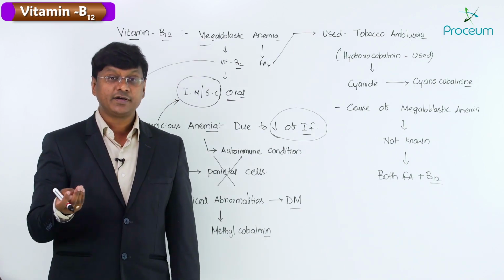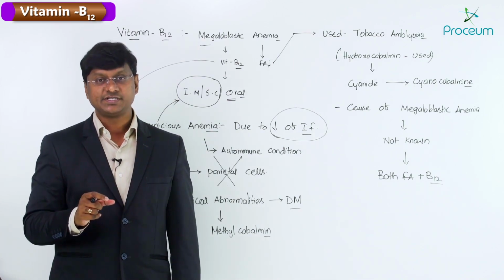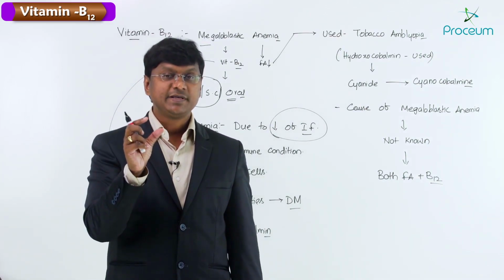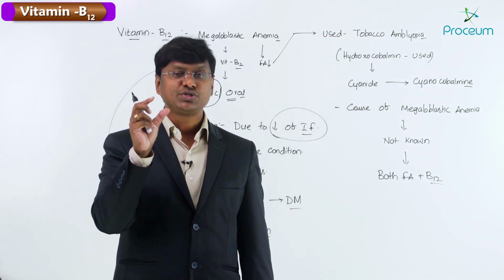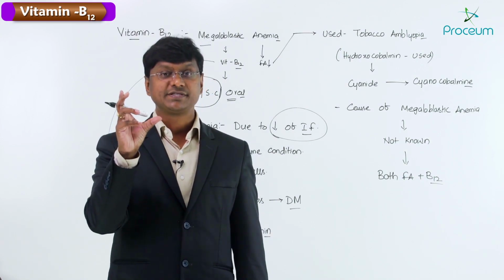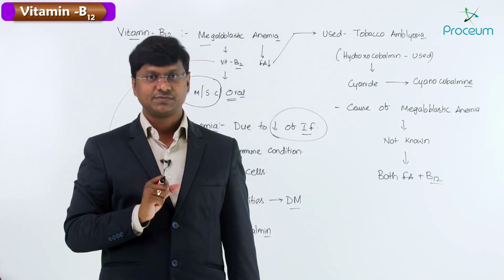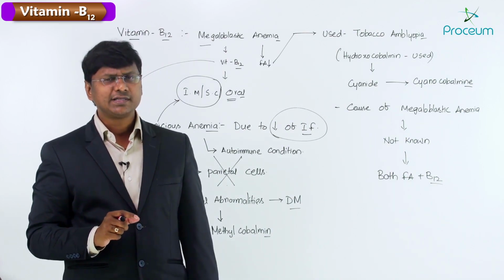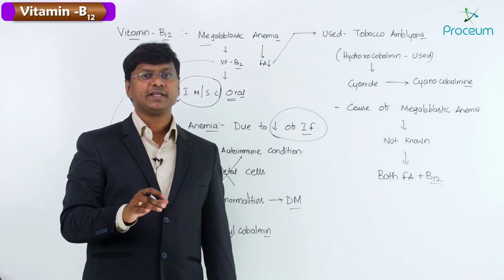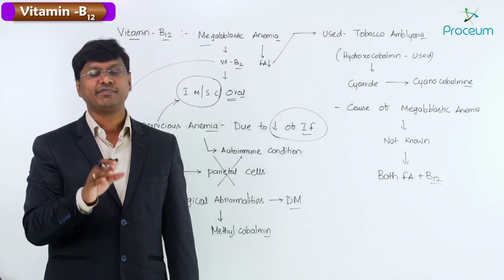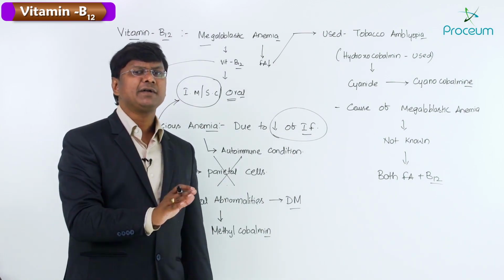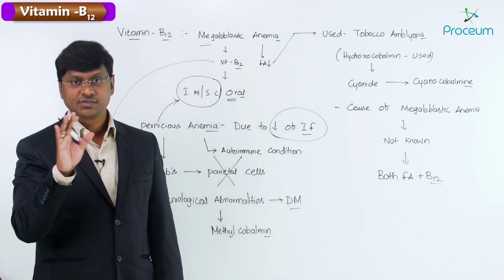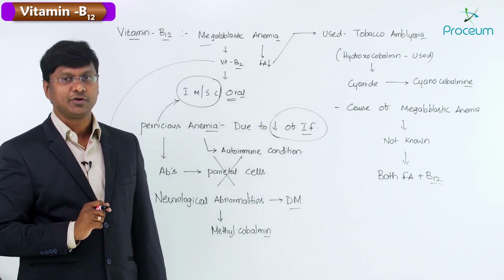They are required for the DNA formation within the RBC. If there is vitamin B12 deficiency or folic acid deficiency, you have immature RBCs, where you have the presence of the megaloblasts. Now, what are the other causes of megaloblastic anemia apart from B12 deficiency and folic acid deficiency? Let me discuss the various causes of megaloblastic anemia.